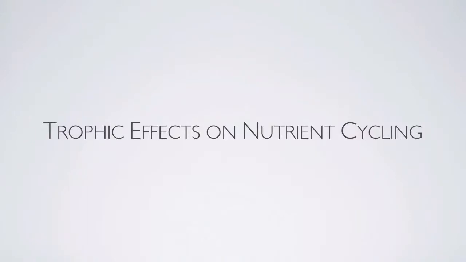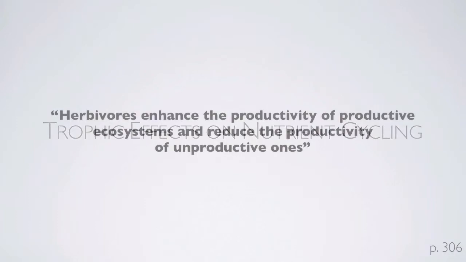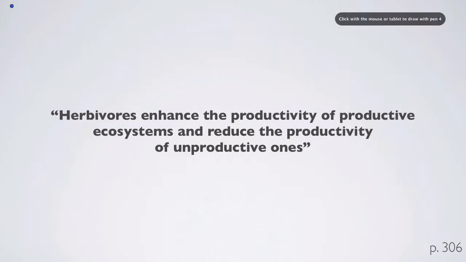The authors have a short section on trophic effects on nutrient cycling. They state that herbivores enhance the productivity of productive ecosystems and reduce the productivity of unproductive ones. Now from the outset, I'm going to state that there probably are as many exceptions as far as ecosystems are concerned as there are ones that follow the rules.